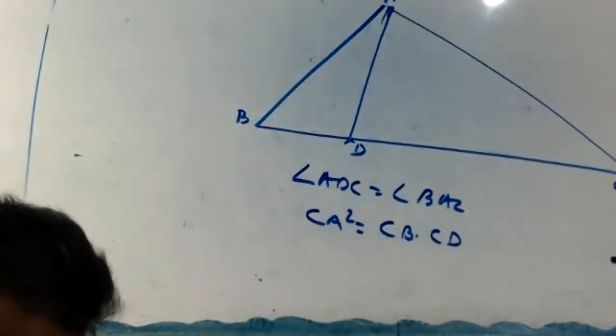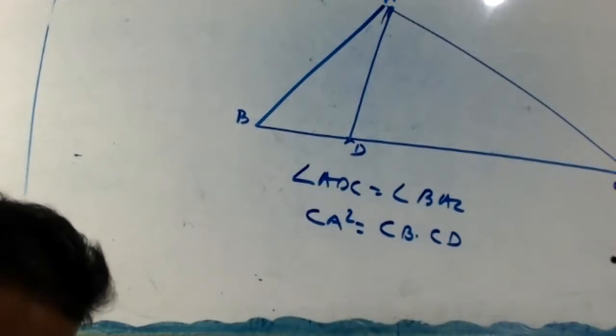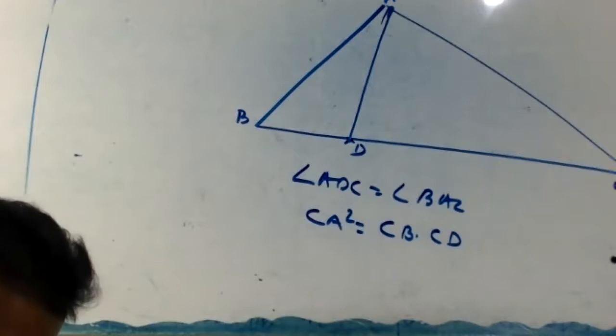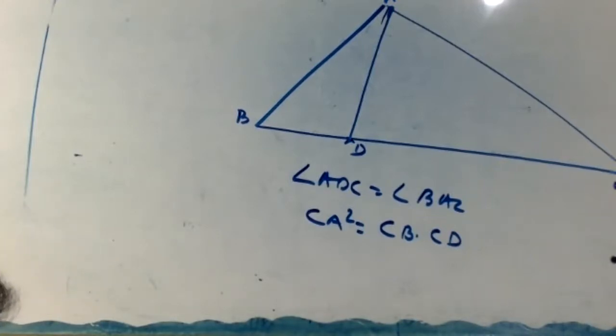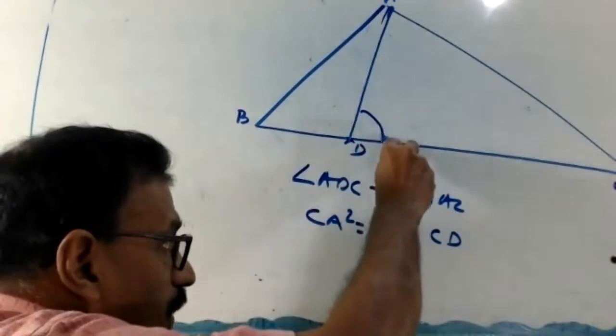D is a point on the side BC of a triangle ABC such that angle ADC equal to angle BAC. ADC equal to BAC.